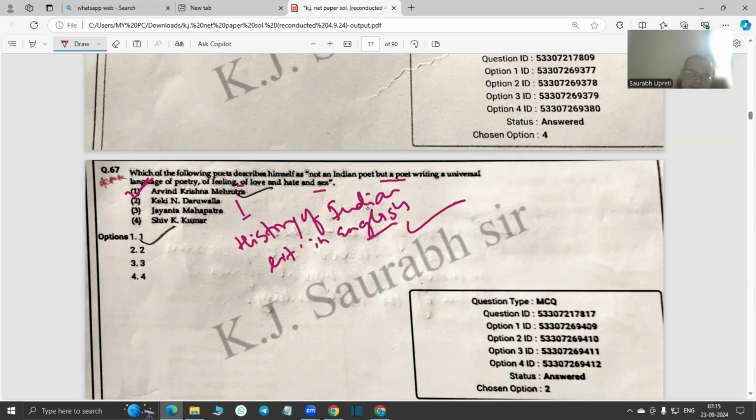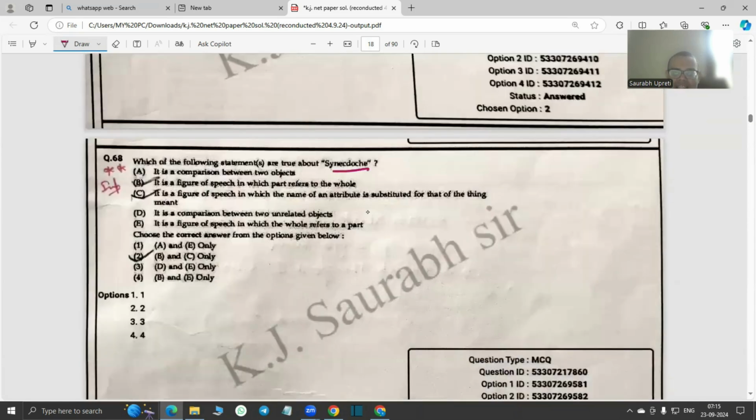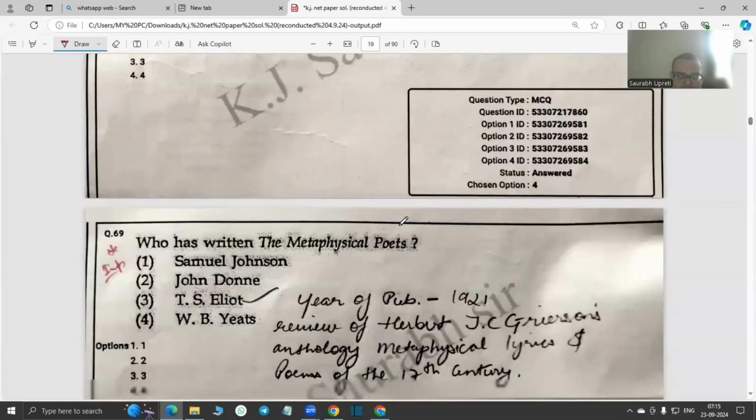So A.K. Mehrotra. Okay. Then the next question is, which of the following statements are true about synecdoche? So the true statements are B and C, that is, it's a figure of speech in which a part refers to the whole, and in which the name of an attribute is substituted for that of the thing which is meant. So that is synecdoche. It's a question at postgraduate or PGT level, but very important for NET also.